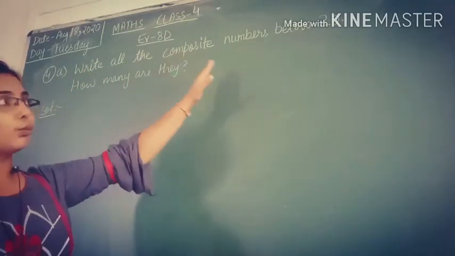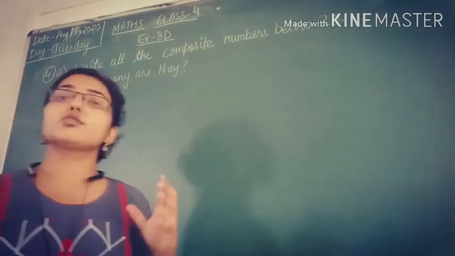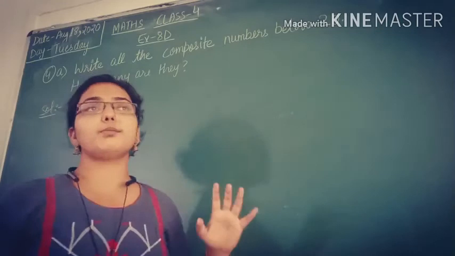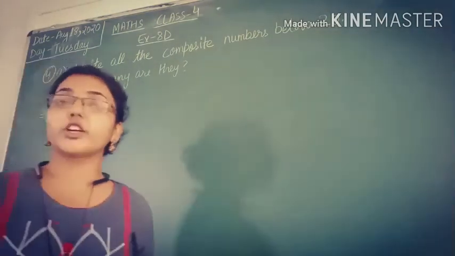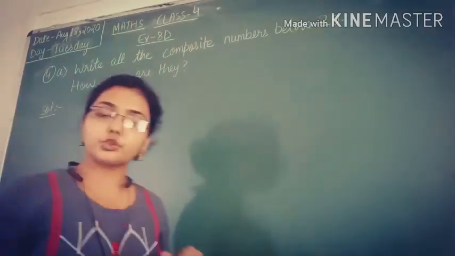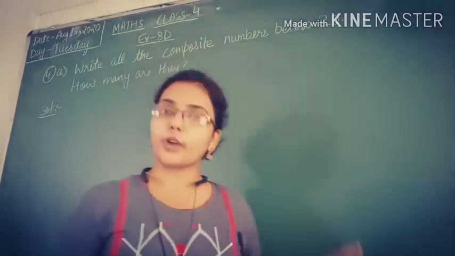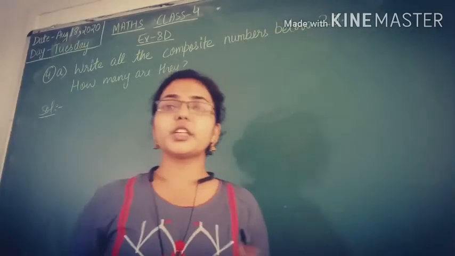Next question is question number 4, A part. Write all the composite numbers below 20. You just have to find all the composite numbers below 20. How many are they? Below 20, as you know, 1 is neither a prime number nor a composite number. So what will be the composite numbers?